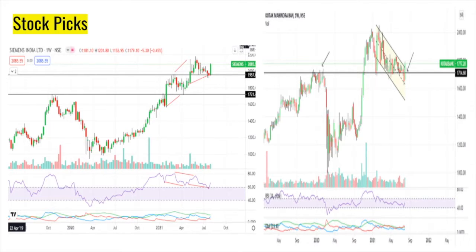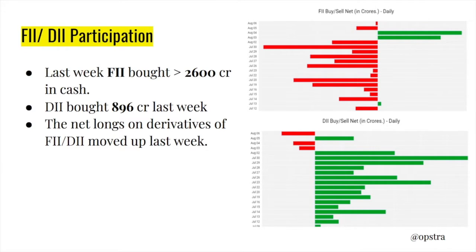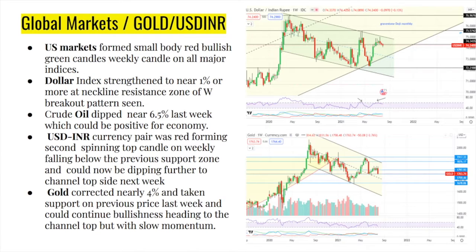So further up move can be expected on Kotak Mahindra Bank, right? These are all the picks. And institutional participation, if you see last week, FIIs bought actually 2,600 crores, and DIIs also bought around 900 crores. So that was what moved the market, combined buying, right? So net longs of derivatives have also moved last week, so that derivative participation has turned good last week, and the market has moved up.